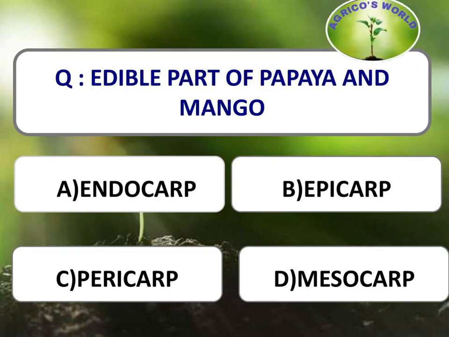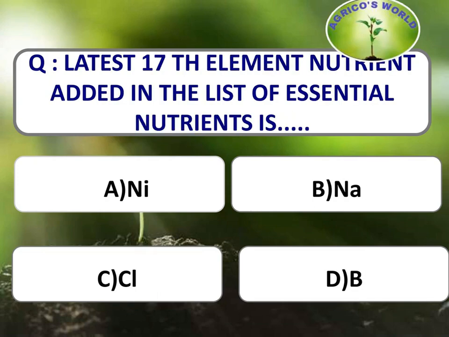Edible part of papaya and mango is? The edible part of papaya and mango is mesocarp, which lies in between epicarp and endocarp. What is the latest 17th essential nutrient added in the list of essential nutrients? As of now, there are 17 essential nutrients, and the last, that is the 17th element which is added into this group is nickel.